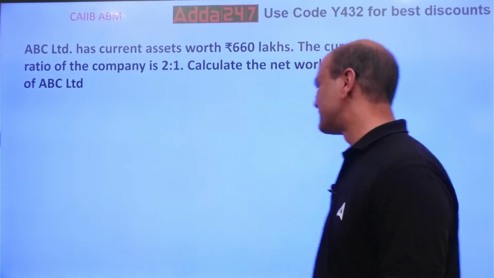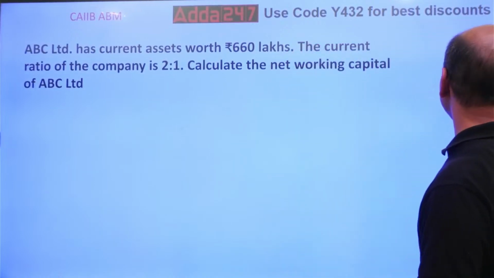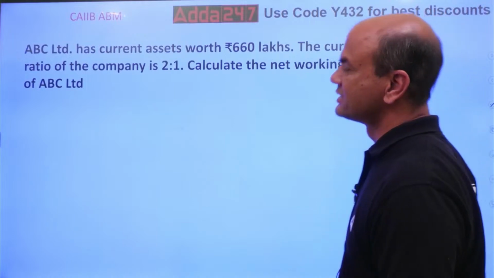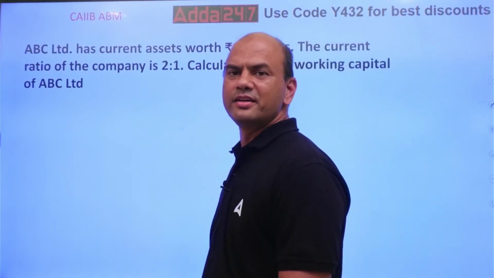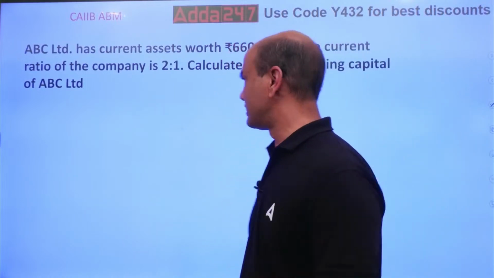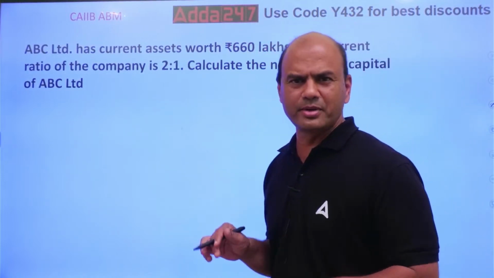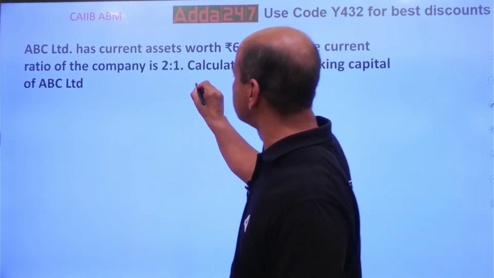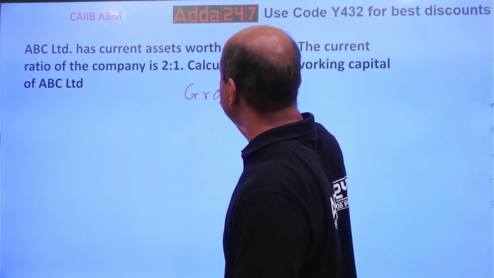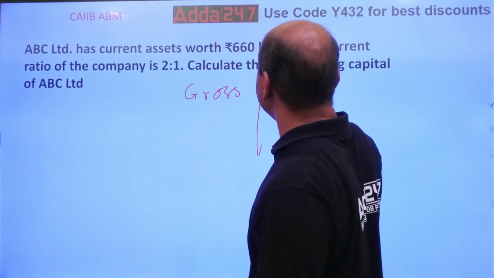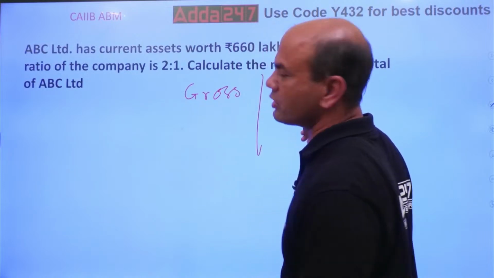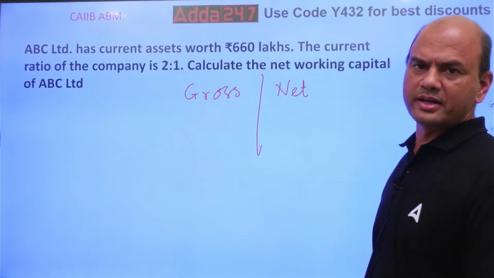Understand how it works. Firstly, understand what net working capital is. You have two types of working capital, gross and net.